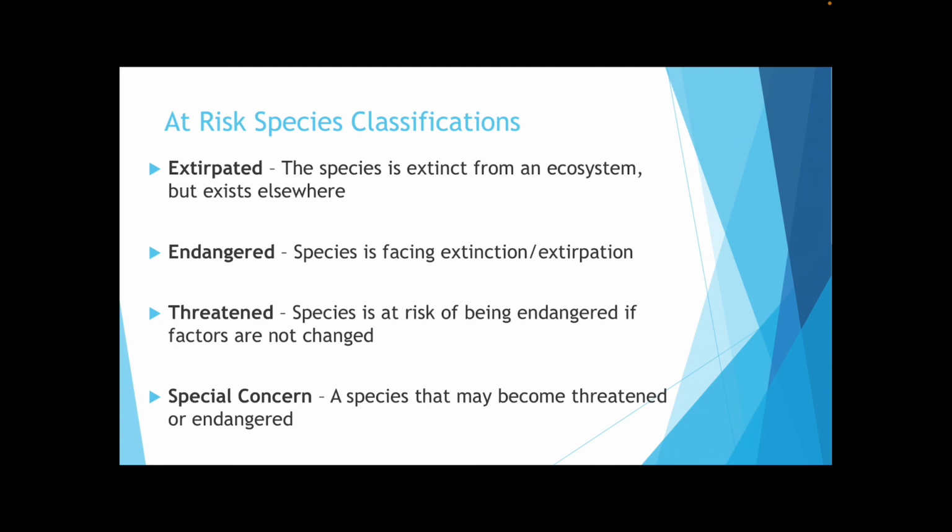And finally, we have special concern. So this is a species that may become threatened or endangered. So animals that are of special concern are typically put on something like a watch list. Like, oh, we have to keep an eye on these animals because they may become threatened and humans might have to intervene to protect their populations.